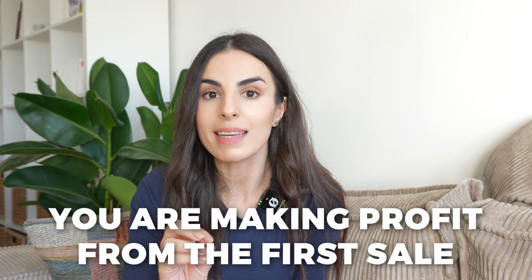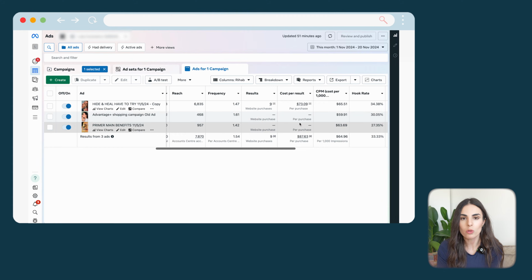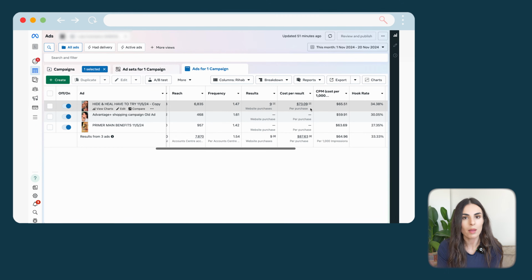If you are selling something that your customers will buy once and that's it, you need to make sure that you are making profit from the first sale. So you want to make sure that this number is not bigger than your margin. You need to make sure that you are still making money out of the ads. But if you are selling something like coffee, for example, or makeup, and you know that your products are good and that your customers are going to keep coming back to your store, you might tolerate higher costs of acquisition because you know that you will be making more and more money in the future from the same customers. So basically, you are willing to bet more on new customers.